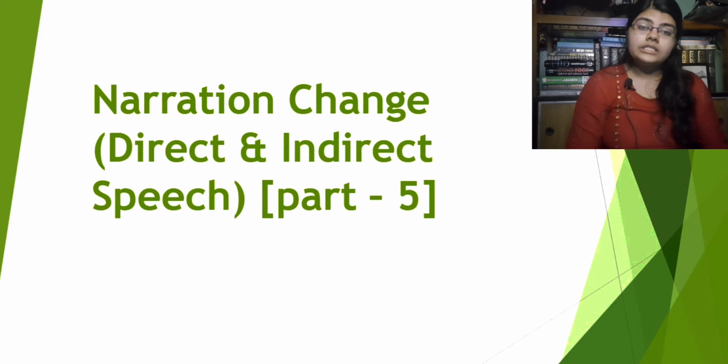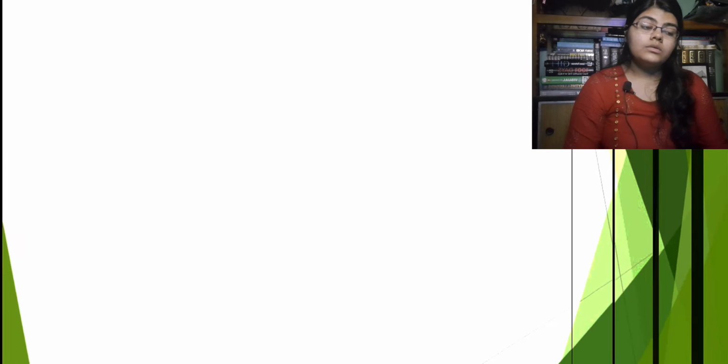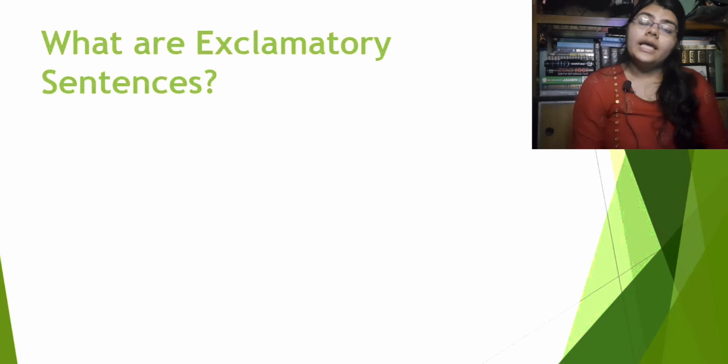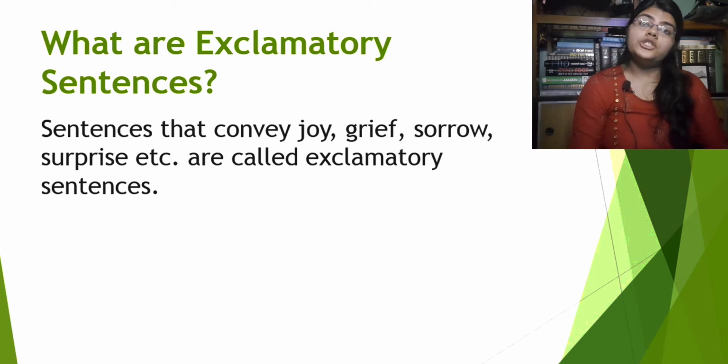Alright, now let's begin. Narration change, direct and indirect speech, part 5. So in this video, the first thing that we need to know is what are exclamatory sentences. Let's see that. Sentences that convey joy, grief, sorrow, surprise, etc. are called exclamatory sentences. Let's see some examples.